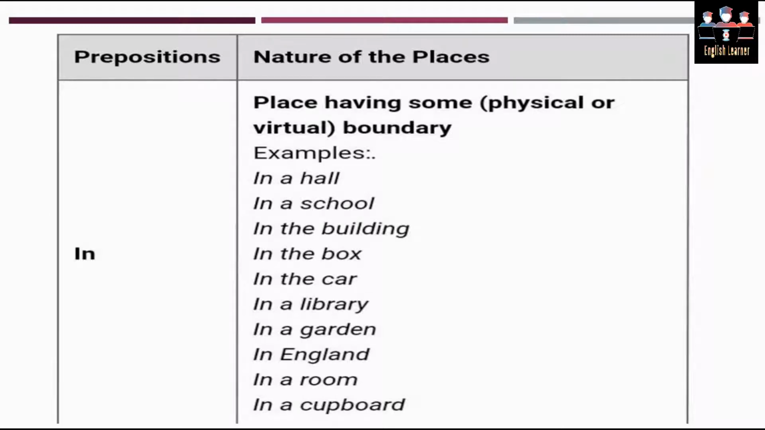In is used for the nature of places. For example, places having physical or virtual boundaries. Examples are in a hall, in a school, in the building, in the box, in the car, in the library, and so on. Over here you may observe that in a hall is a premises, and if we do further divisions, we have divided the certain physical boundary into subdivisions of virtual boundary. So in short, we can use in for places that have physical or virtual boundaries.